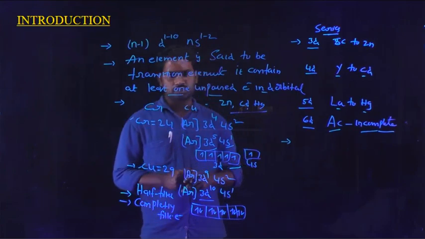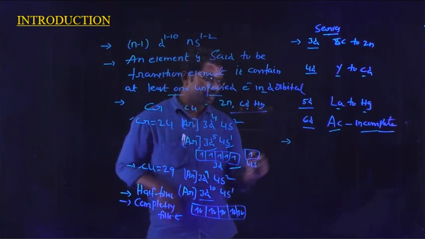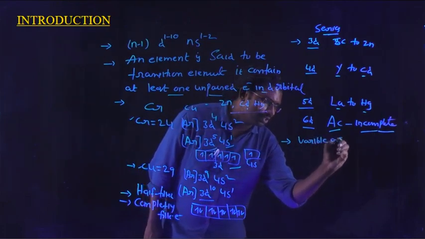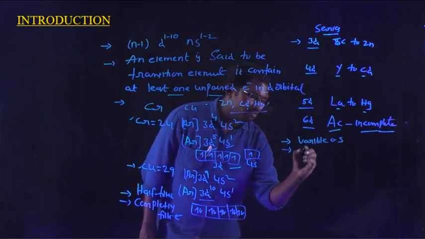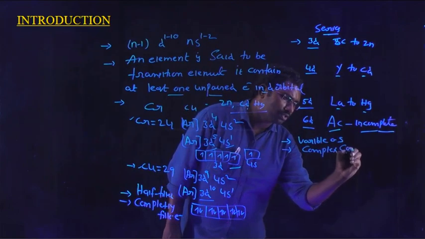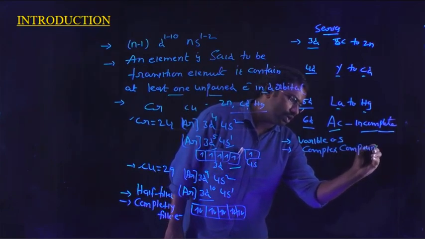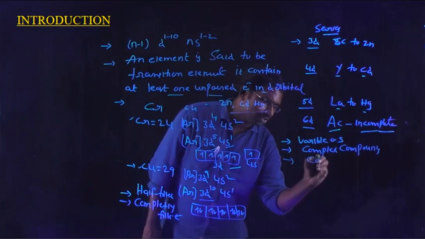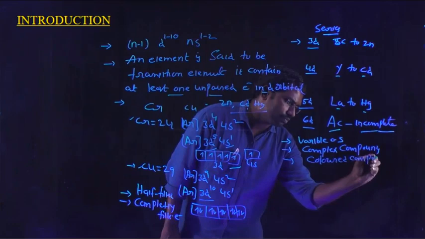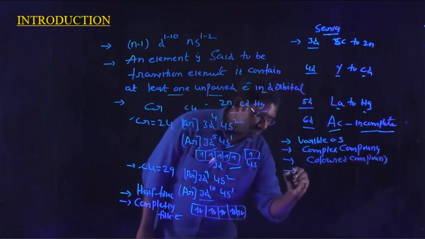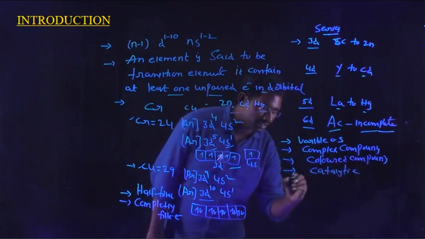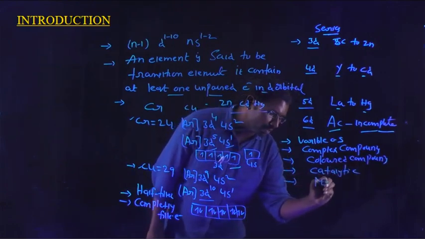Next, based on the electronic configuration of the d block elements, they have different types of properties, like variable oxidation state, formation of complex compounds, formation of colored compounds, catalytic activity, and they also possess magnetic properties.